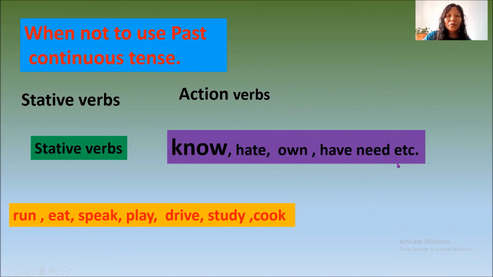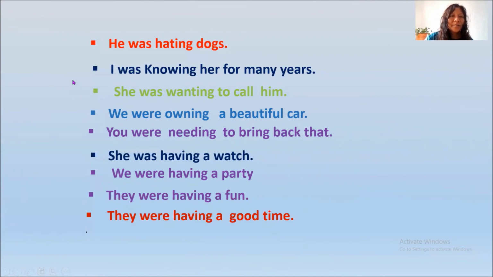For example, stative verbs are know, hate, own, have, need, etc. Such verbs cannot be used in past continuous tense. Here it is wrong to say he was hating dogs, because hate belongs to stative verbs. Instead of he was hating dogs, we can say he hated dogs. We can use simple past. I was knowing her for many years. Here it is a mental state, so this is a stative verb. So it is wrong to say I was knowing her for many years. Instead, we can say I knew her for many years, right?